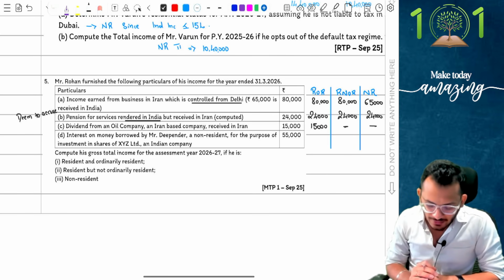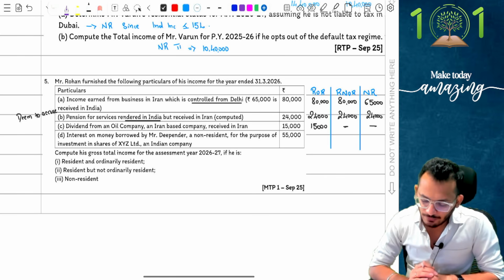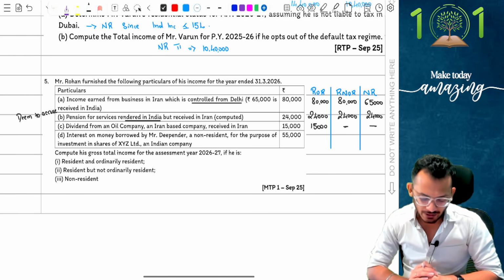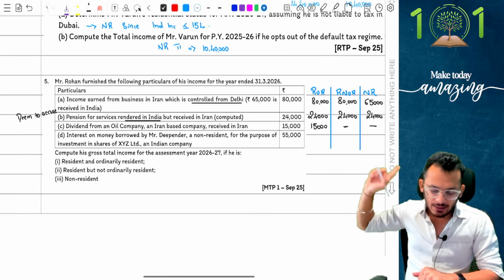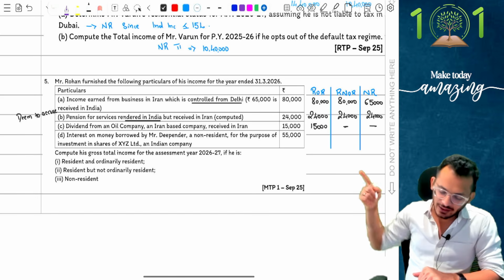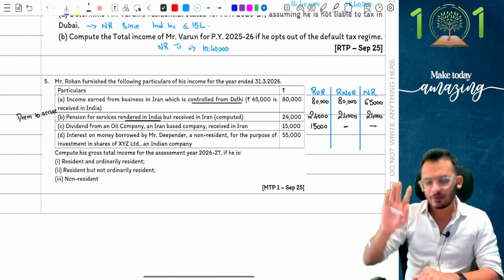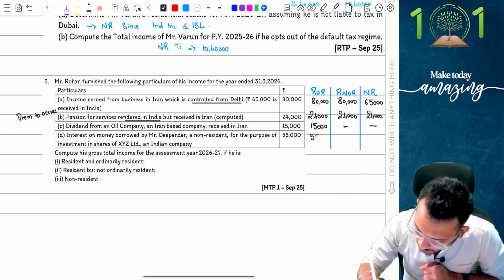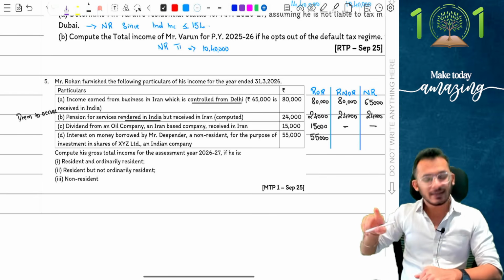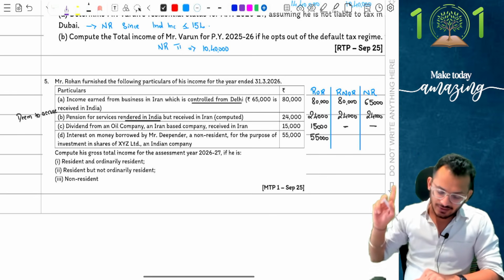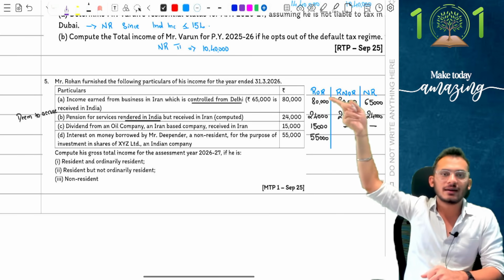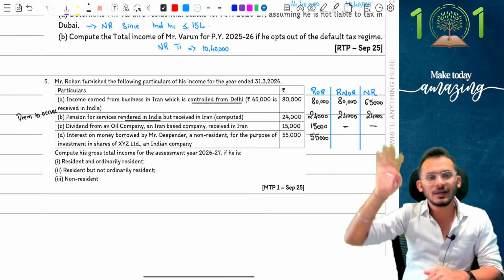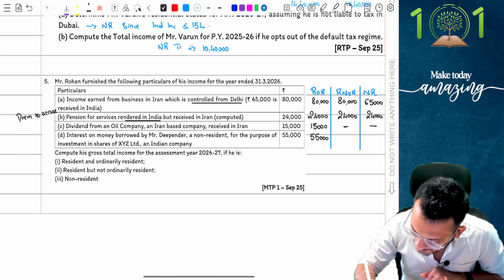Yes. Next, interest on money borrowed by Deepender, a non-resident, for the purpose of investment in shares of an Indian company. Understand this carefully, people. It is saying that I am going to receive money from a non-resident. First of all, as an ROR, I don't care. ROR is going to say fully taxable. Notice, a non-resident is going to give money to a resident for the purpose of investment in shares of XYZ Limited. The section 9 deemed to accrue or arise in India conditions are only applicable for an NR, which means the moment you are a resident, even that situation is going to make you fully taxable in India. You have to pay tax on this.